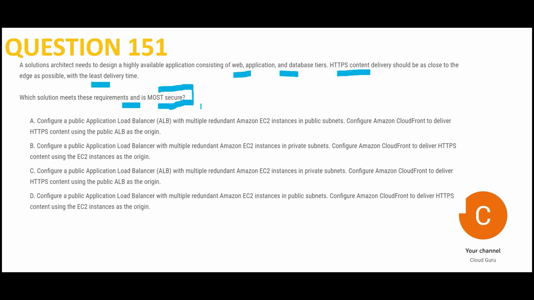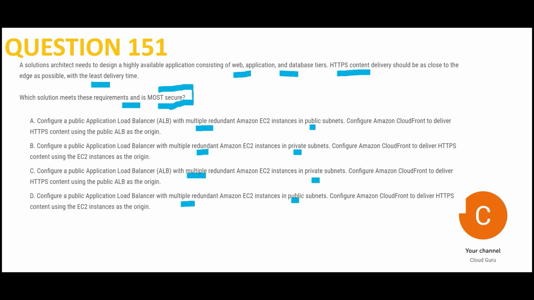Feasibility of the solution is important, and high security is important. One thing you will see, for highly available applications, all options have multiple redundant instances. This is there in all options. The only difference is some are public, some are private.